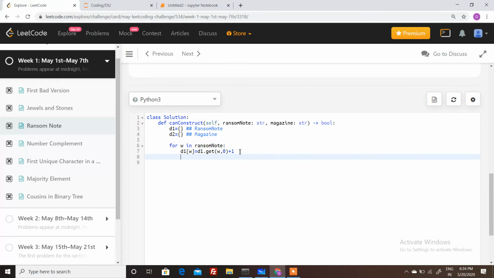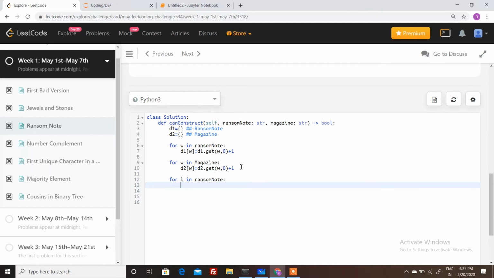Let's take an example. Okay, first I'll write the code, then I will do the dry run. For the magazine part, we will write for w in magazine, and do the same with dictionary D2: D2.get(w, 0) plus 1. If we don't give this default, then it will return an error. We will see that when we run this. And then finally we will run a loop over the ransom note, for i in ransom note.